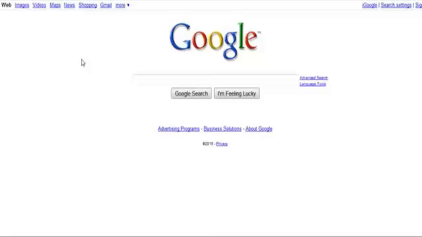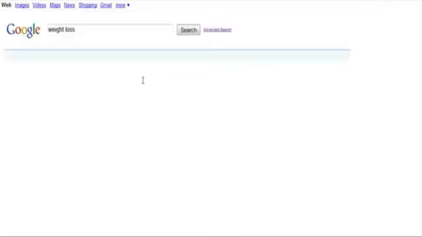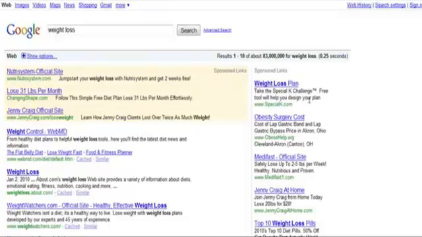So what you need to do here is now research keyword phrases related to the niche market that you're going after. For example, I have chosen the weight loss niche. Now it would not be wise for me just to choose the word weight loss, as I'll show you why right here. If I just type in weight loss, for example, what I'm going to find here is there's 83 million results just for weight loss.